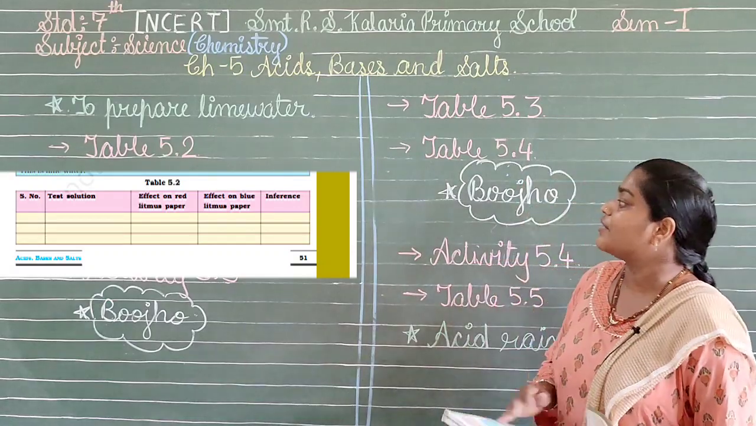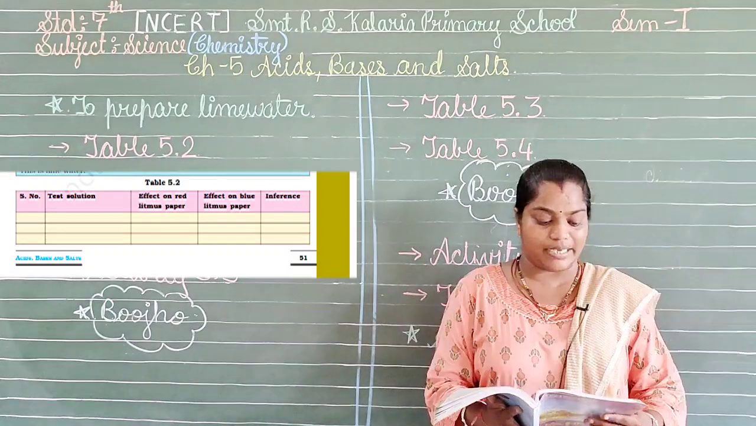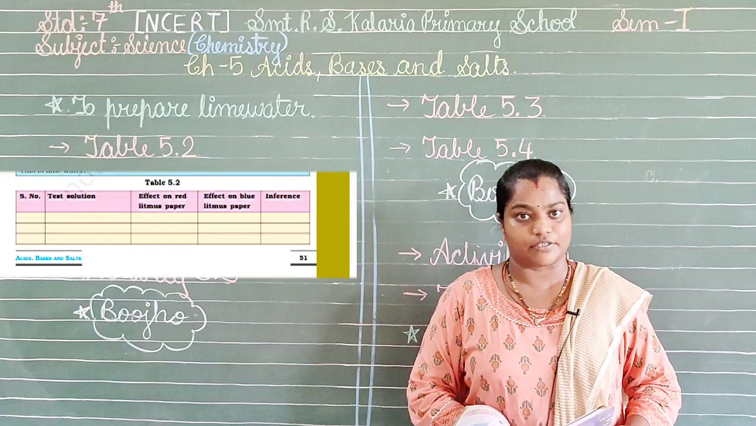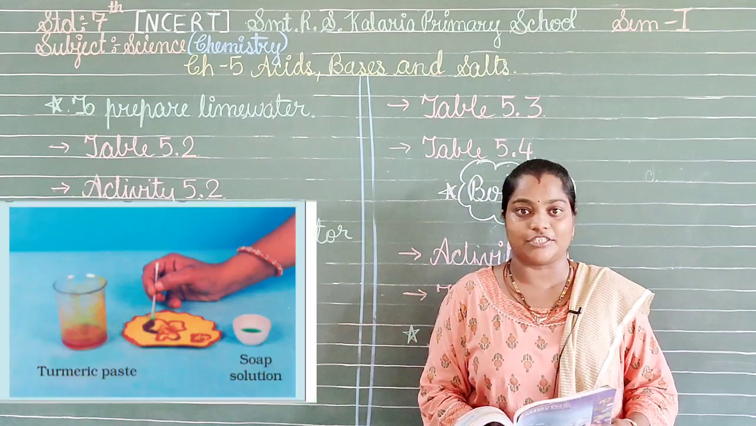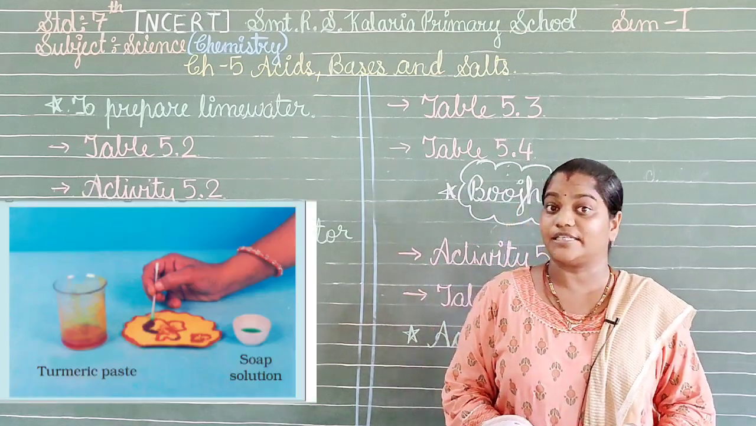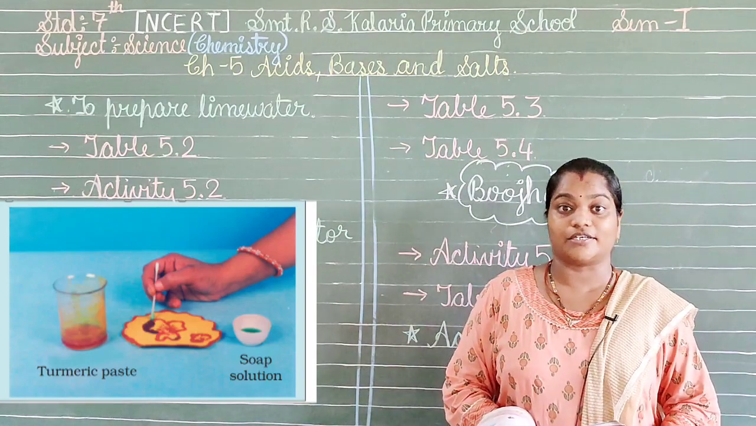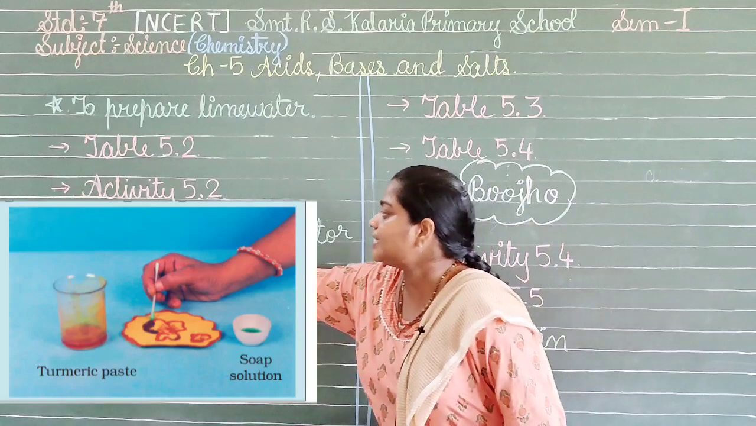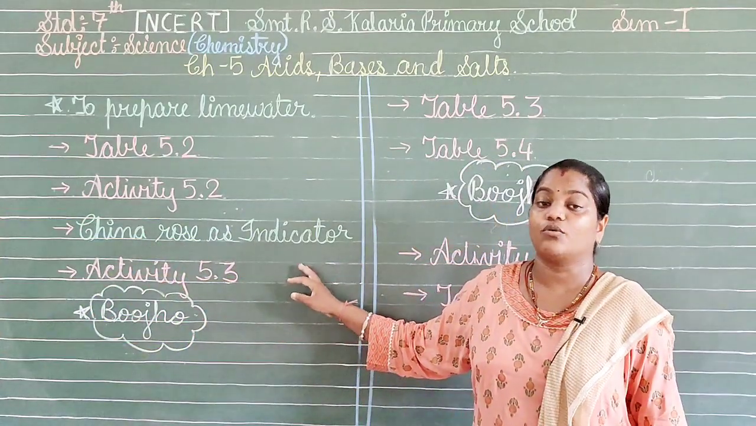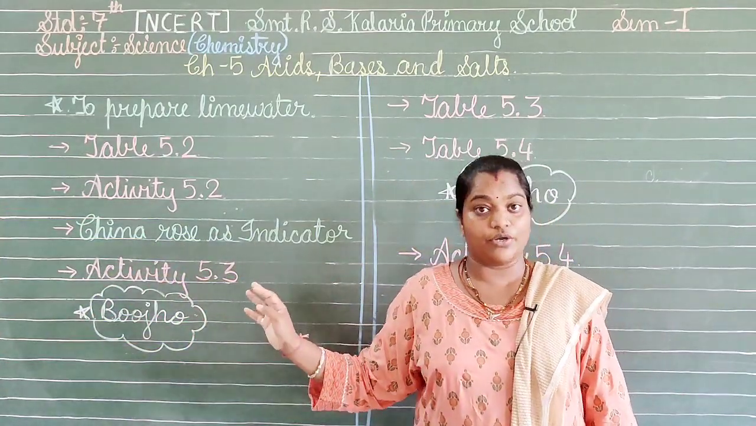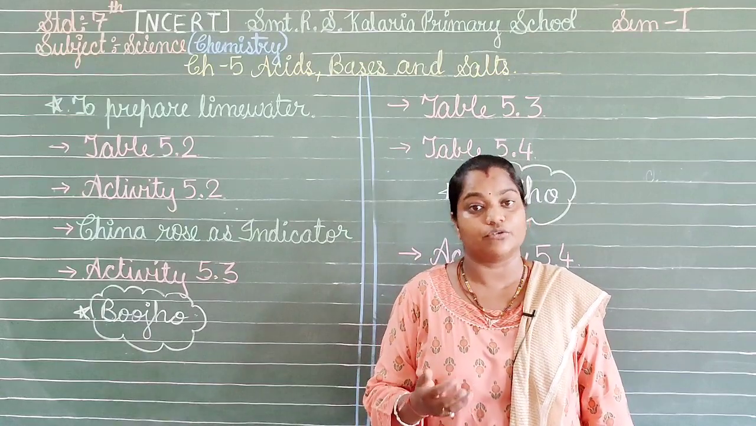Now next one we are having is activity 5.2. We have seen the turmeric paper solution and we have seen the activity also. Here we have another activity. What is this activity? This is again a natural indicator. So yes, here we have China rose as an indicator. So what is this China rose? As we know, it is the Gudhal flower petals which we have to take.